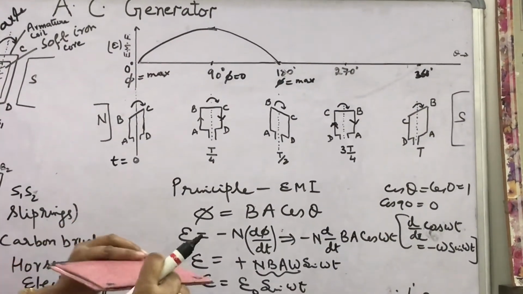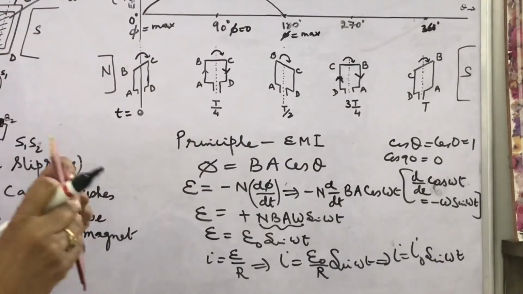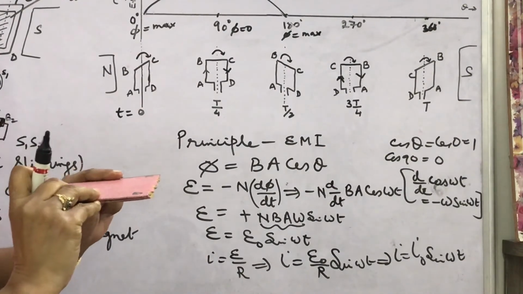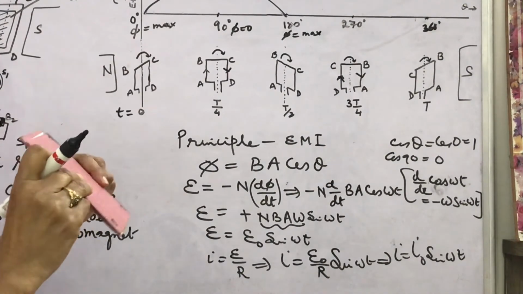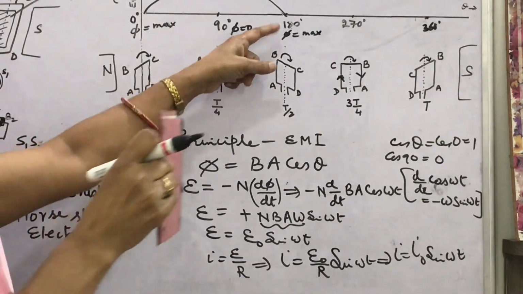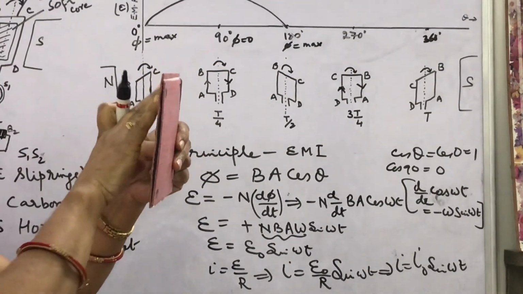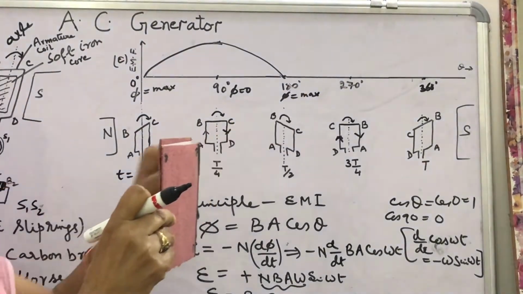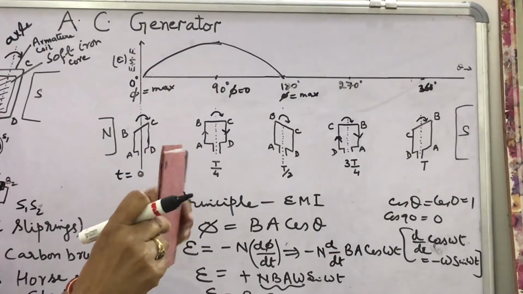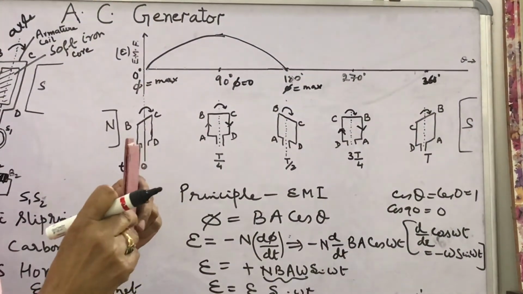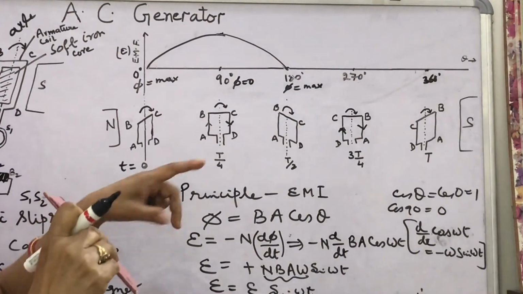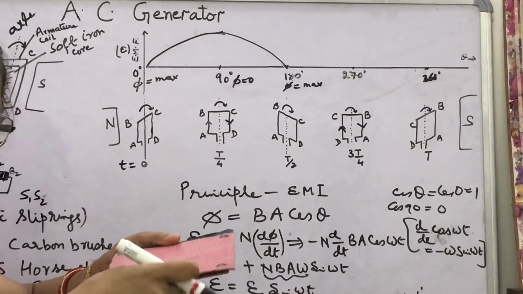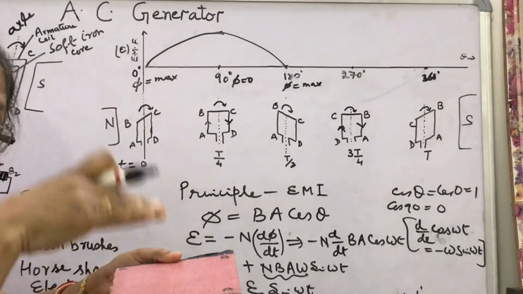Similarly, what happens here, that we started from AB downward, then 90 degree, then after one more 90 degree step, AB is now upward, and here at 180 degree we have seen AB in the upward direction. After 180 degree till further 90 degree rotation, what will happen? Now AB is going downward. So if AB was coming upward, then direction of induced current was A to B. Now AB is going downward. What will be the direction of induced current? Reverse.